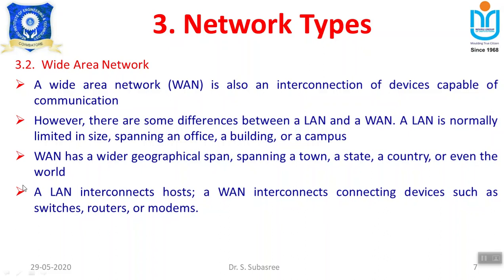So in a LAN, by using a cable we can interconnect two systems, but by using a cable we cannot interconnect the systems available under a WAN, because it covers a geographical area. That's why I told you one system is available in India and another system is available in the US. How can it be interconnected by using a cable? It is not possible, because we may use wired communication at a certain level and wireless communication at another level. So for that we are going to use switches, routers and modems. We will discuss these things later on.